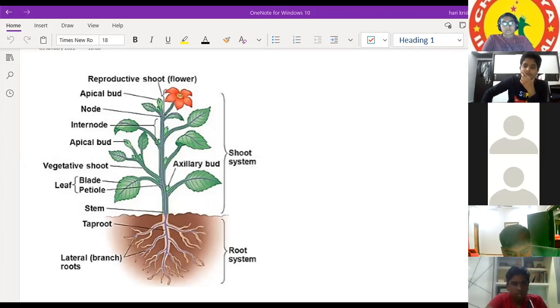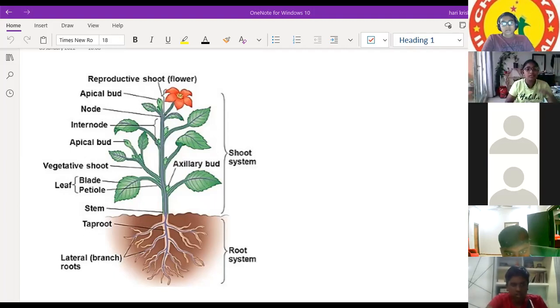Okay, good. Petiole is something which connects the leaf to the branch of a plant. Good, correct. Yeah, Raghav. So petiole is the part of the leaf which connects the leaf to the branch of the plant. That's the petiole. What's the meaning of node?